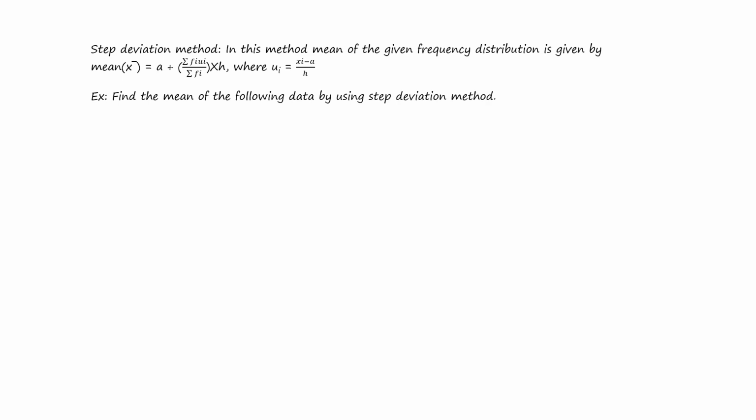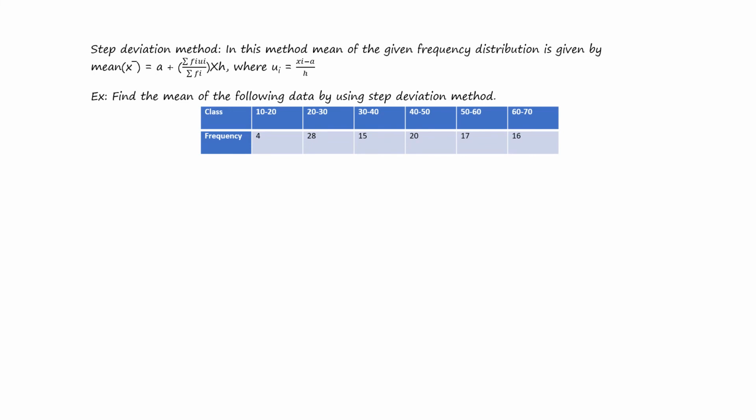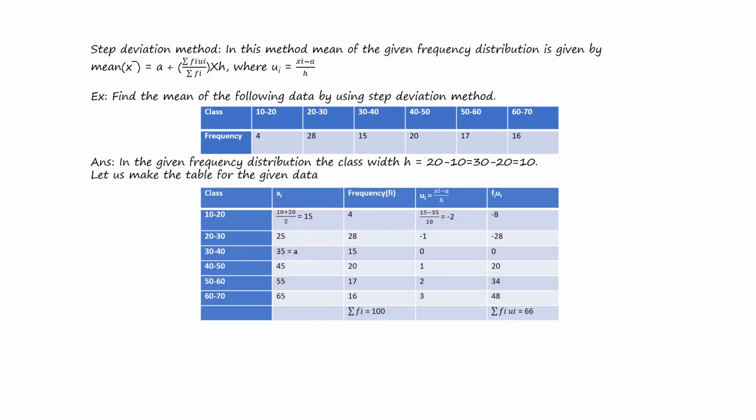Find the mean of the following data using step deviation method. The class and the respective frequency is given. So in the given frequency distribution, the class width h is nothing but 20 minus 10 or 30 minus 20, which equals 10. Let us make the table for the given data. So here we have taken the class, the class mark, and noted the frequency, and summation of fi is 100.